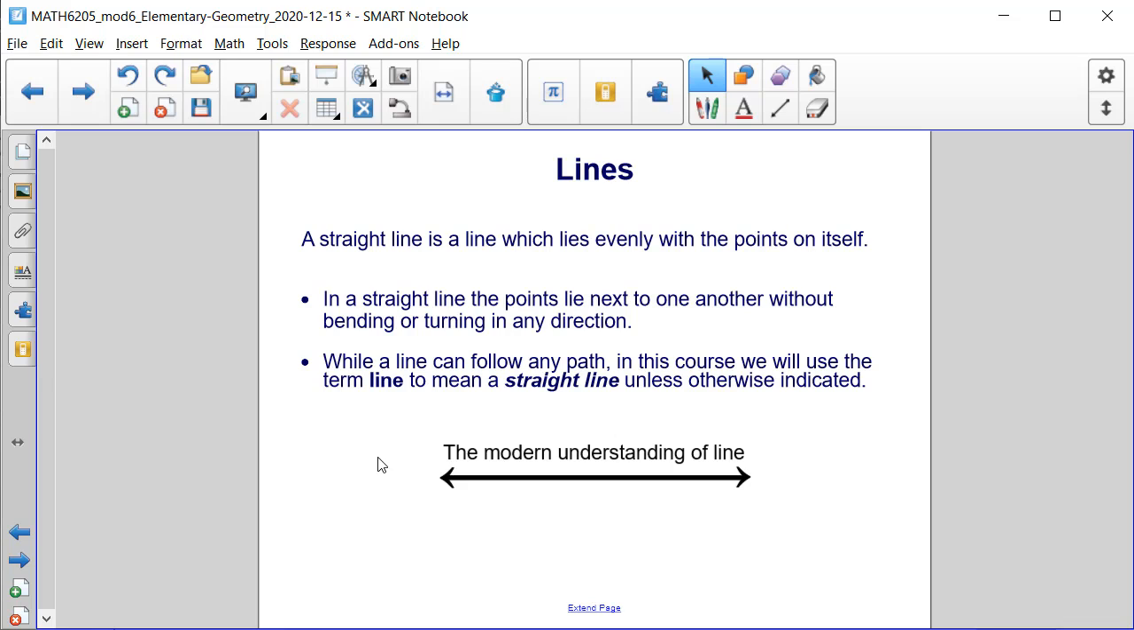A straight line is a line which lies evenly with the points on itself. In a straight line, the points lie next to one another without bending or turning in any direction. While a line can follow any path, we're going to use the term line to mean a straight line unless otherwise indicated. And this diagram demonstrates an understanding of what a line looks like.